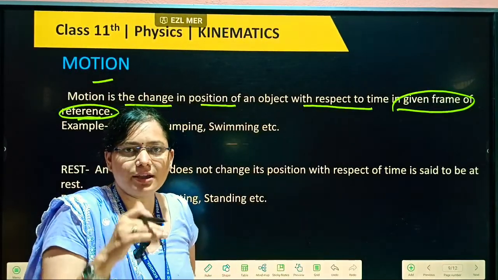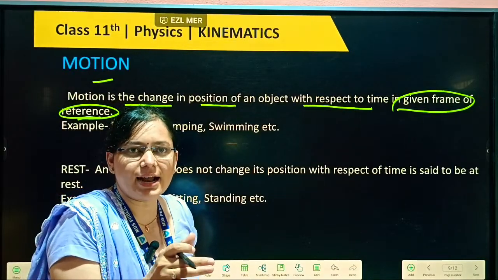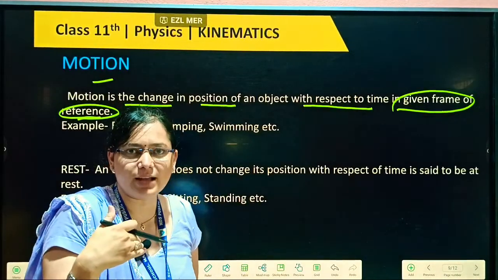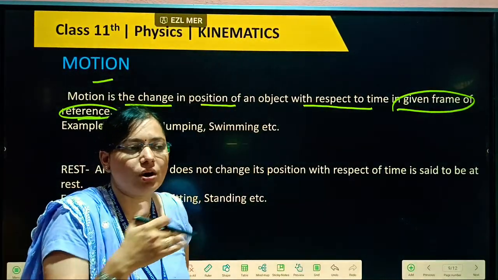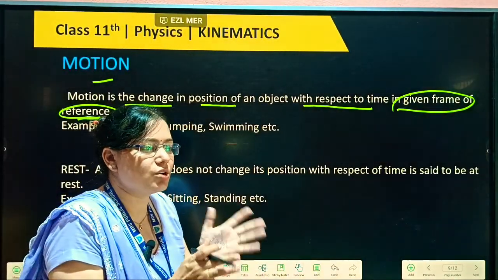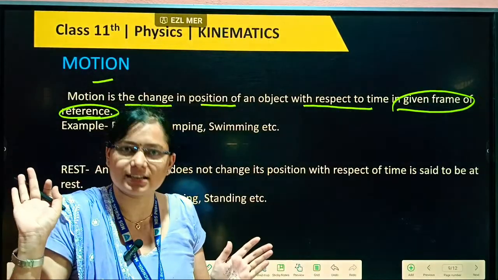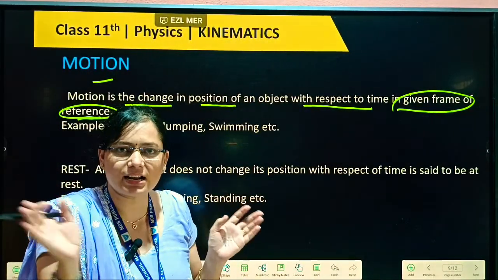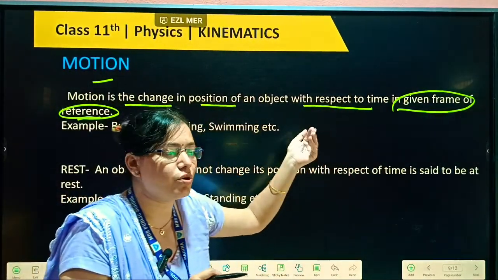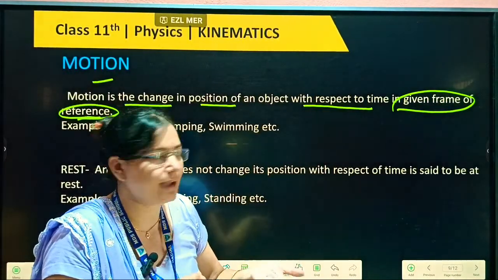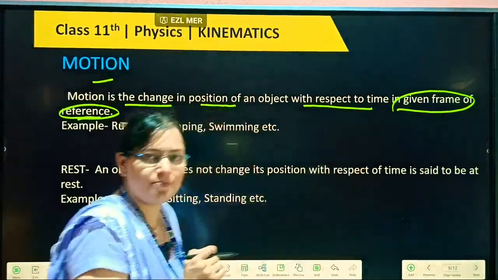But for an observer outside the bus, that person is in motion, because the bus is moving. And those sitting inside the bus will observe that outside everything is running, trees are running with you. This is our frame of reference. So whether a body is in motion with respect to time depends upon the position of the observer, which we define in the frame of reference.